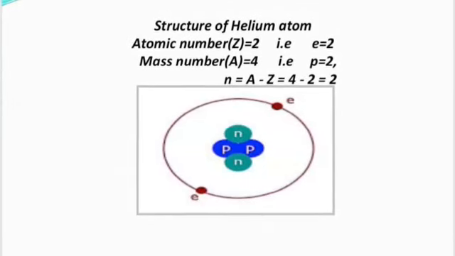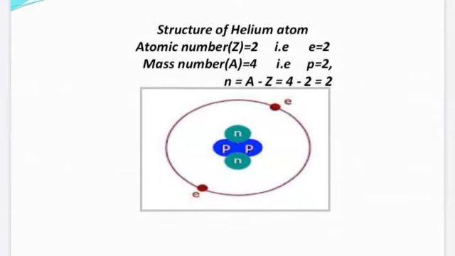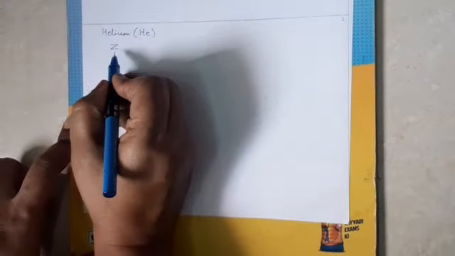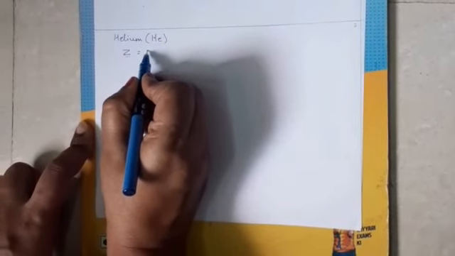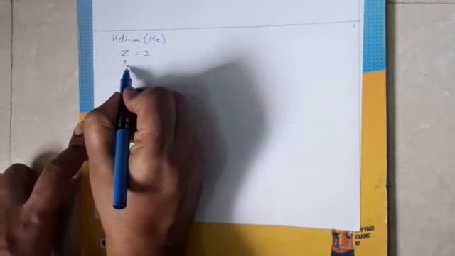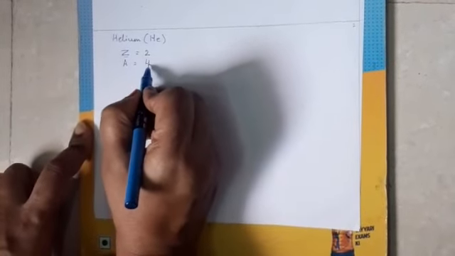This is how a helium atom looks. Now let's make the structure of the helium atom. We write down the name of the element, helium. Symbol is He. Atomic number, you must be remembering the symbols of the atomic number and mass number. Atomic number for helium is 2. Mass number is 4.